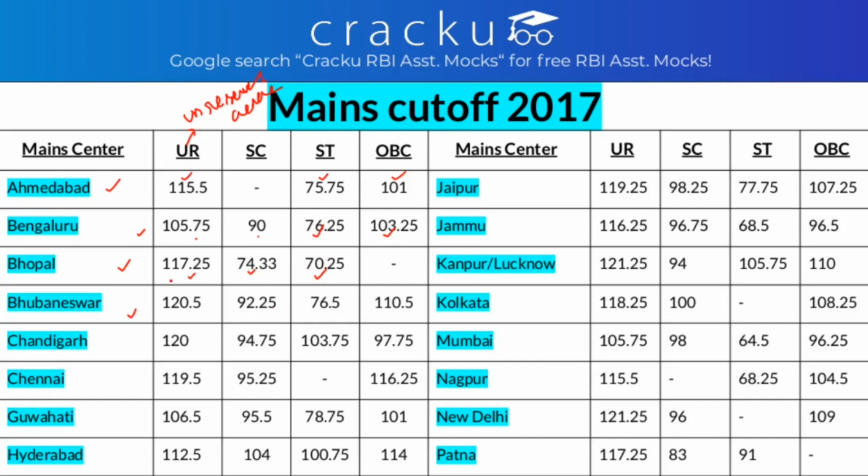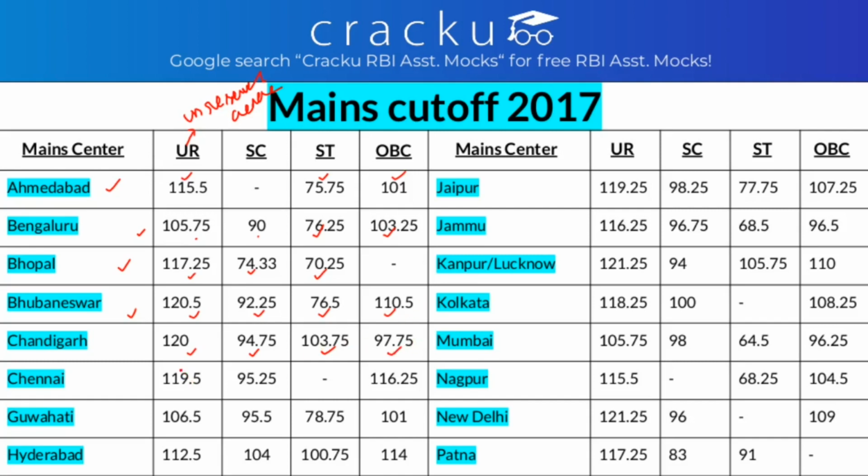Similarly, in Bhubaneswar, the cutoff for general is 120.5, for SC it is 92.25, for ST it is 76.5 and for OBC it is 110.5. In Chandigarh, the cutoff for general is 120, for SC it is 94.5, for ST it is 103.75 and for OBC it is 97.75.